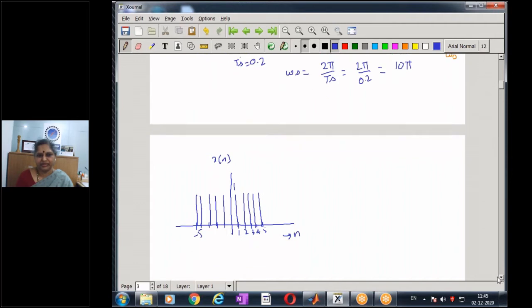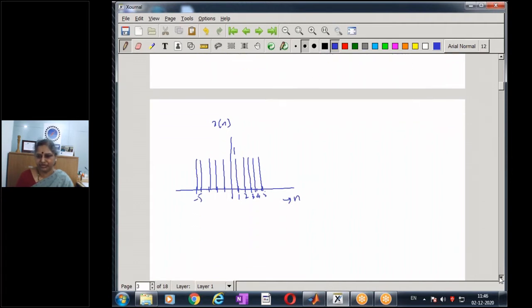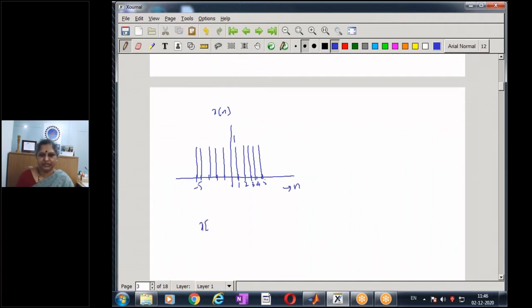If I look at my sample sequence x of n, if I want to define it, x of n is 1 for mod n less than or equal to 5 and 0 otherwise. This is my sampled signal x of n, and by convention we normally terminate it with a bubble to show that it's a discrete time sequence. My discrete time sequence x of n cannot be non-integer. n is always an integer.